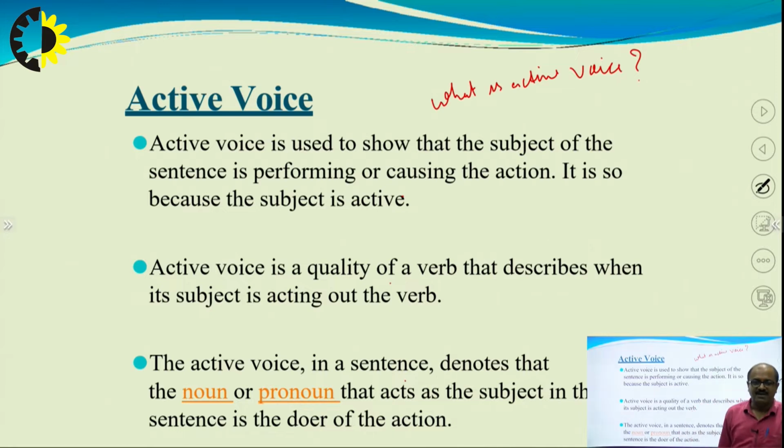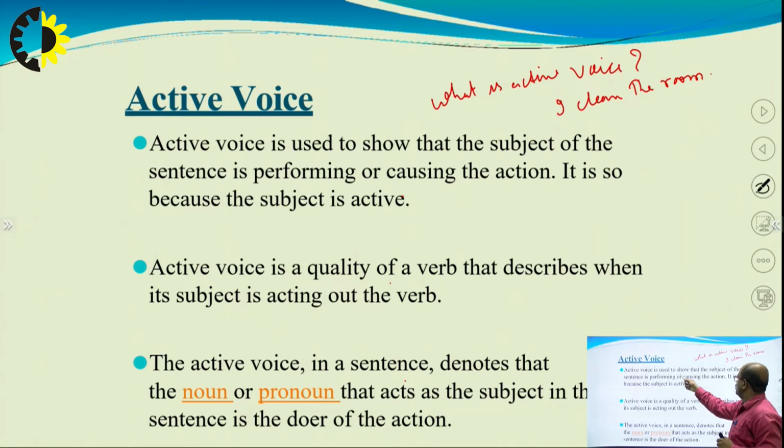I took the example on the first slide, a very simple example of simple present tense. I clean the room. Again I am writing, I clean the room.